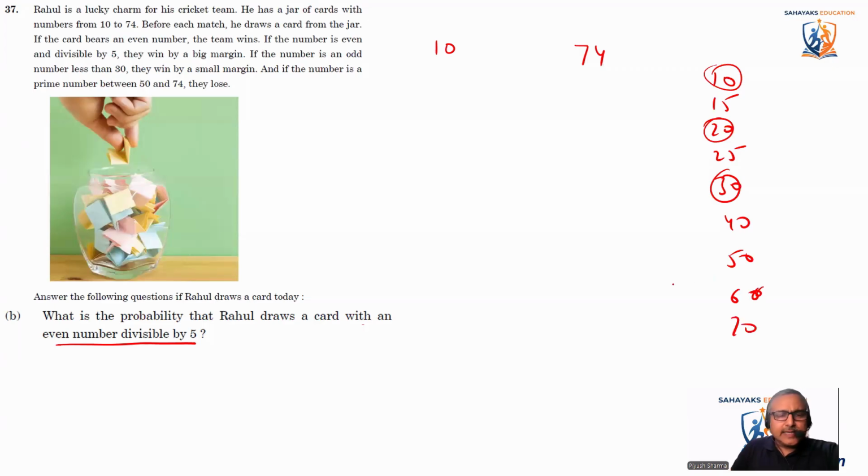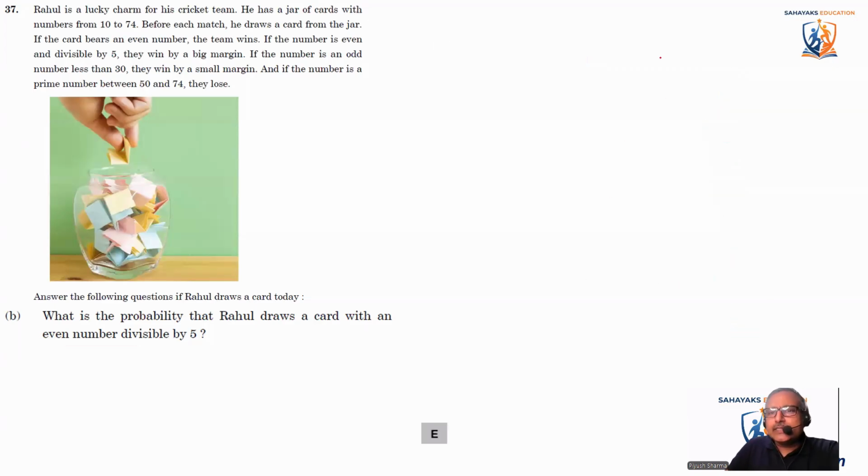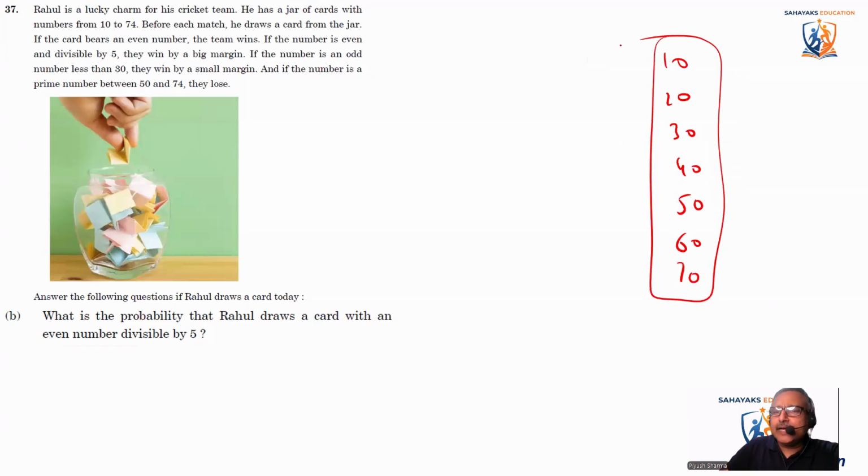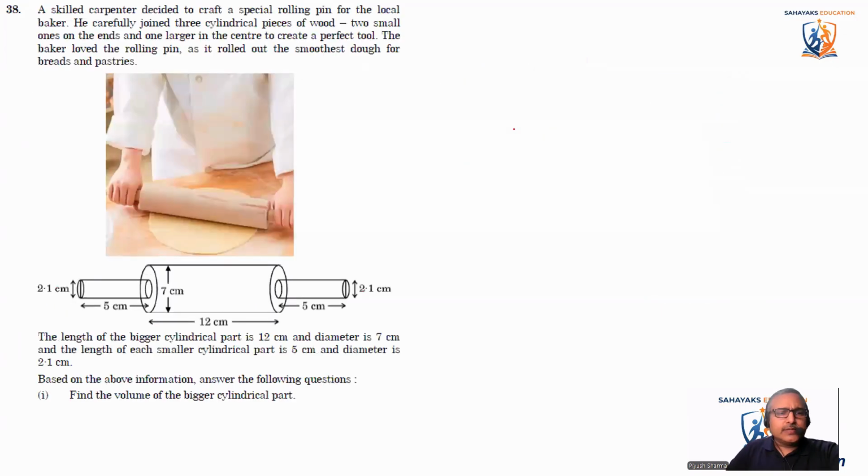I'll just clear it up. So what are the cards? 10, 20, 30, 40, 50, 60, and 70. These are the cards which are divisible by 10 and they are even also. So they are 1, 2, 3, 4, 5, 6, 7. There are 7 cards. So 7 out of 65 is the probability of drawing an even card which is divisible by 5. Okay, coming to the next one.